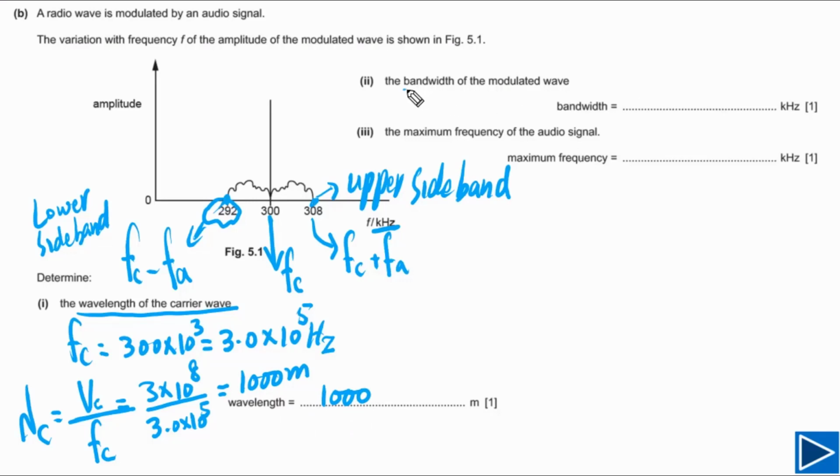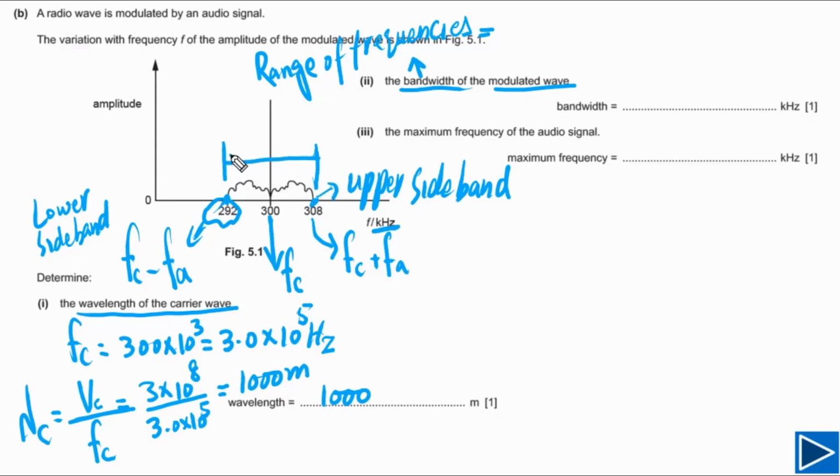Now for the next one, we need to find the bandwidth of the modulated wave. Bandwidth is the range of frequencies occupied by the modulated wave. You have to be clear with this. Now the question is how we can find that range of frequencies. The range is the upper sideband minus the lower sideband. This range is called the bandwidth.